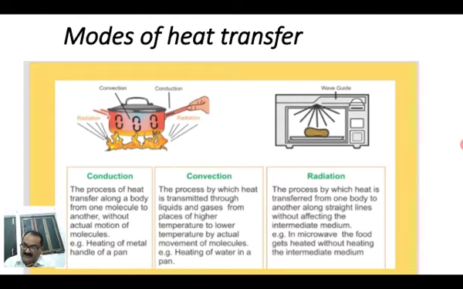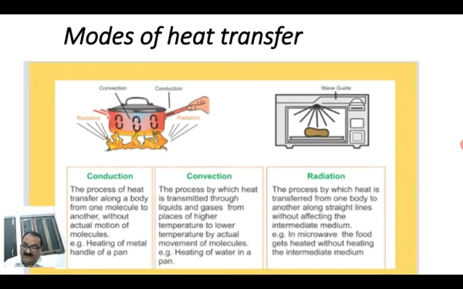Again, that molecule transfers it to other molecules. In this way, the heat spreads to all parts of the metal, and this process is called conduction. Here the molecules do not change place, they only transfer the heat from one to another.